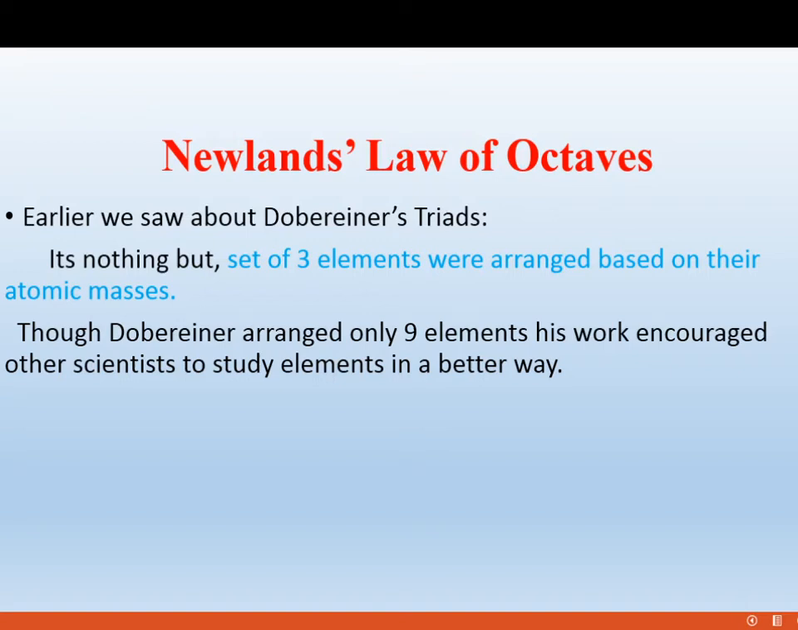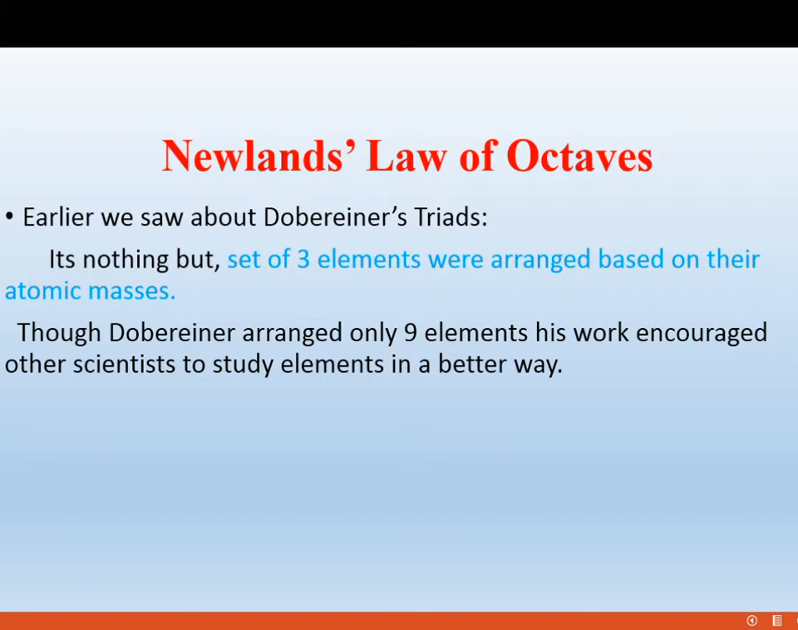Hello students, in this session we are going to discuss Newland's law of octaves. Already we discussed Dobereiner's triads. It is a set of three elements with similar properties arranged in one table in increasing order of atomic masses, where the middle element's atomic mass is roughly equal to the average of the remaining two elements.